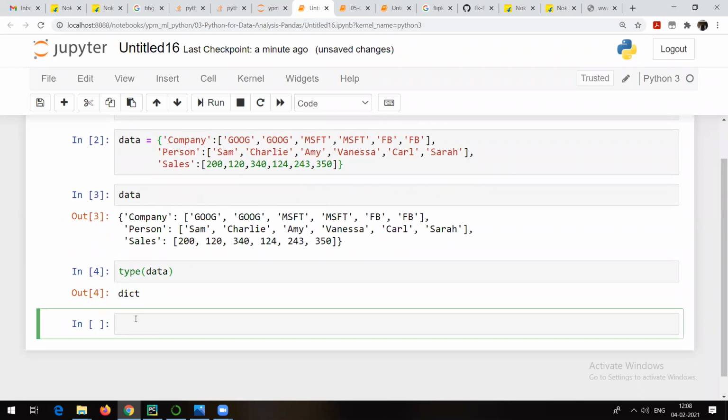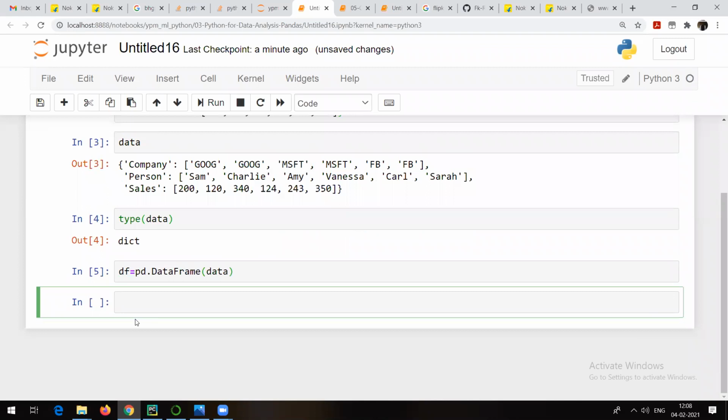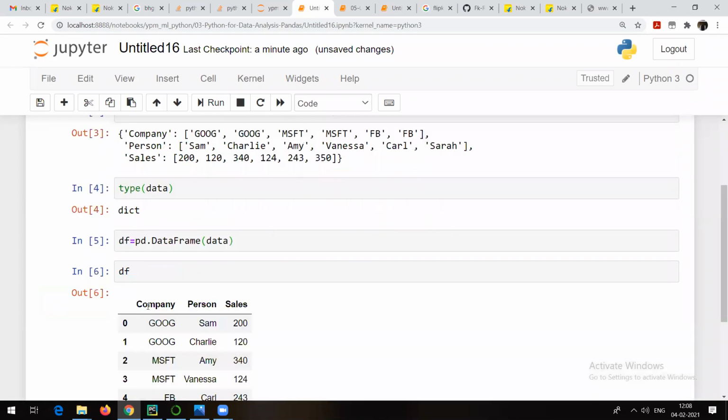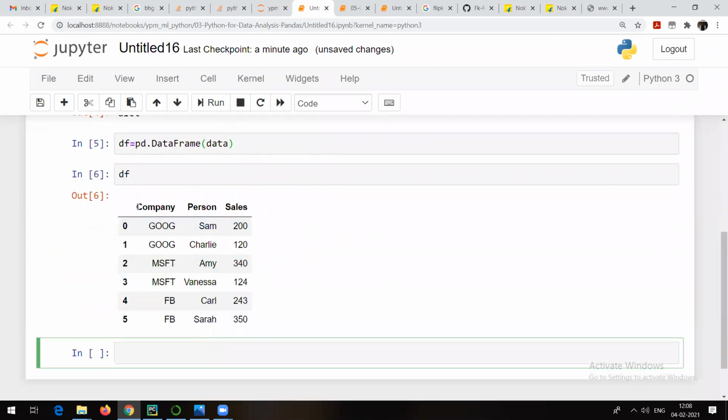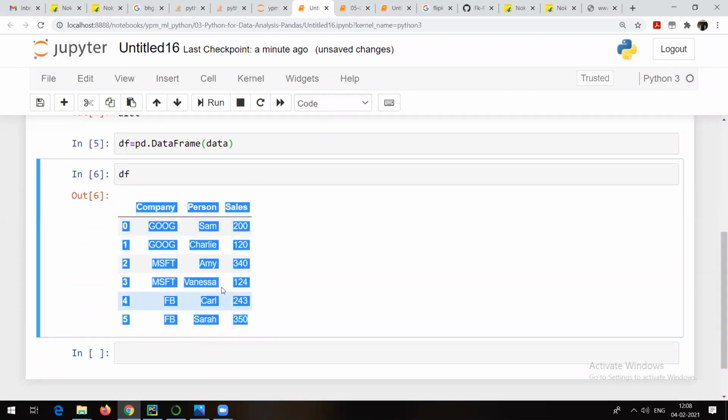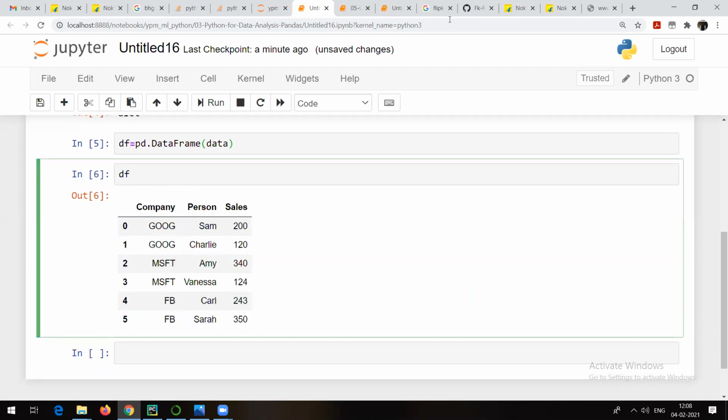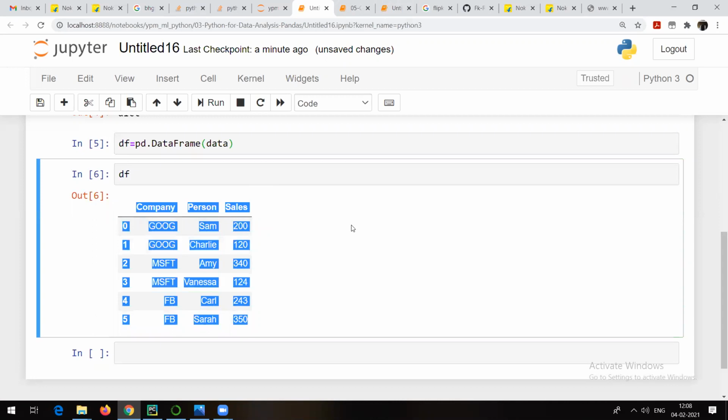So I am going to convert this particular dictionary into a data frame. How? With the help of pandas. So pd.DataFrame, I'm just going to pass it the dictionary as the argument. And now if I try to check my data frame, you will see that it's converted into a data frame. Now based on this, let's try to understand what group by is. We will make use of this example and see how group by can be used to analyze this data.